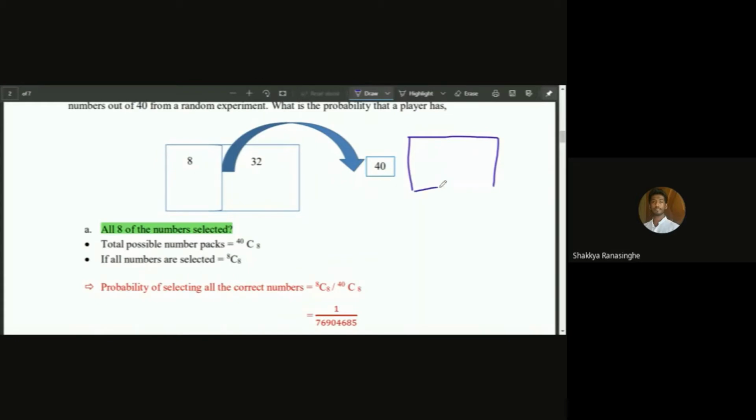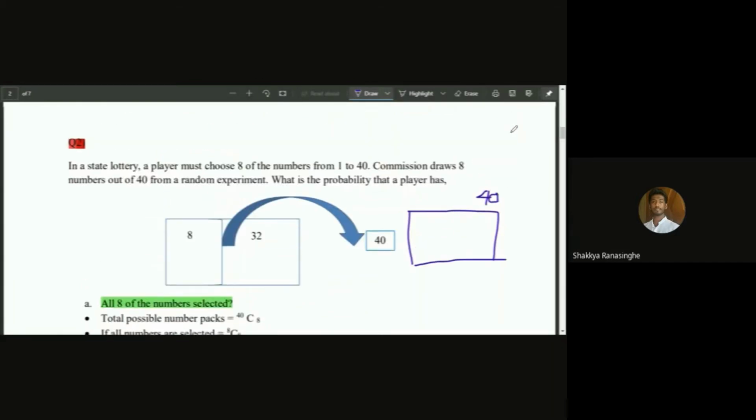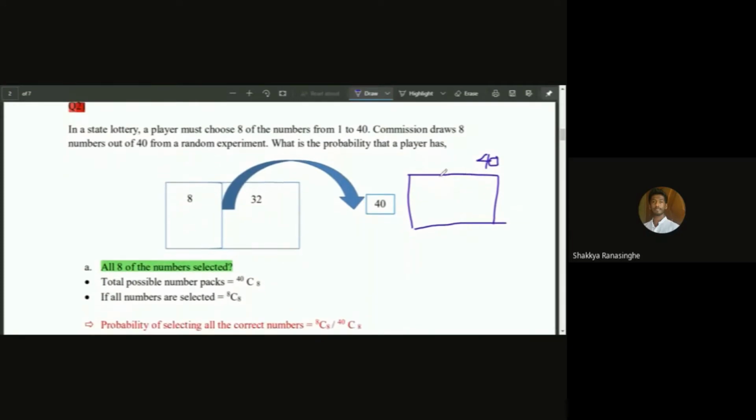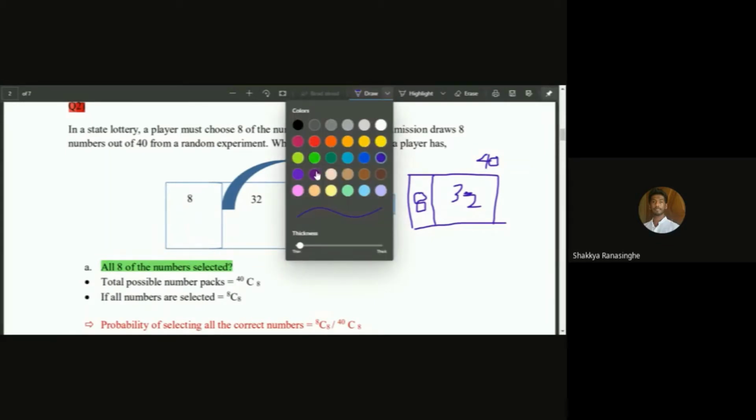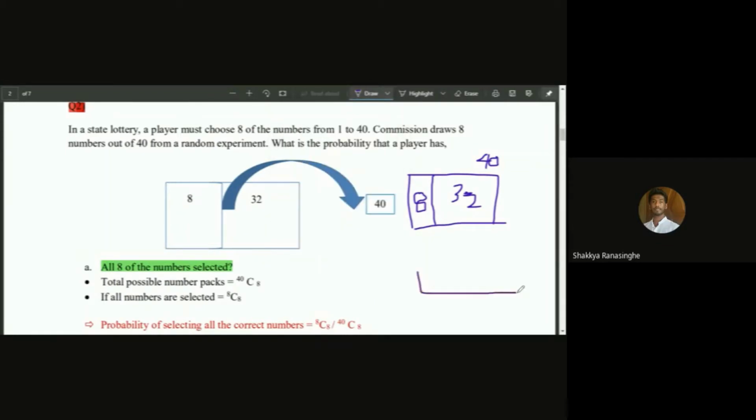There are 40 total numbers. Out of these, 8 are correct and 32 are wrong numbers. And the player must choose 8 from these 40 numbers.